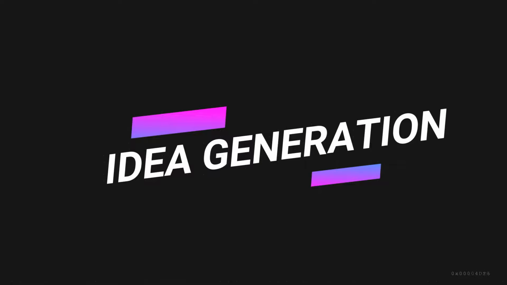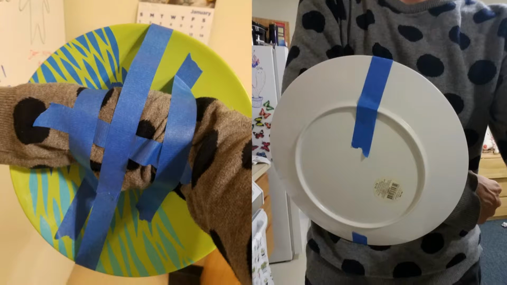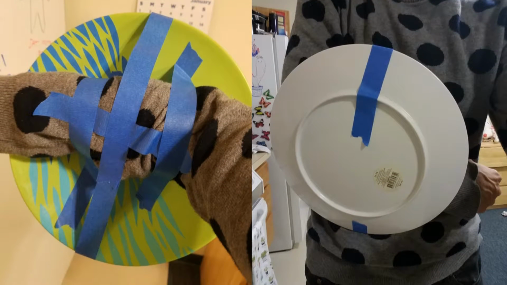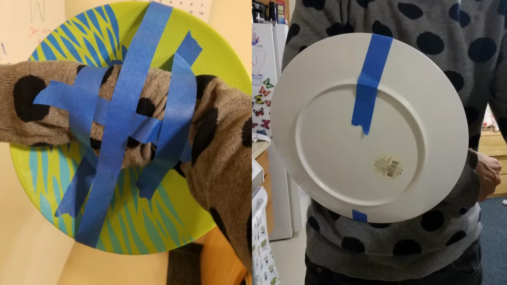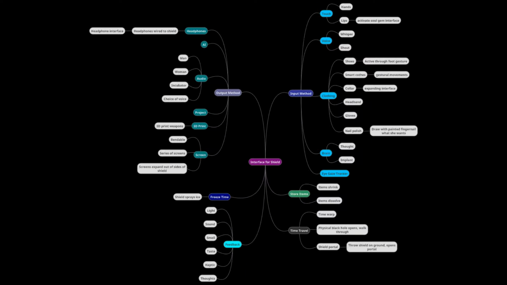These 3 tasks fueled the ideation of possible device interfaces for the shield. I used multiple brainstorming methods, including role storming, in which I took on the role of Homura and interacted with a makeshift prototype of the device in order to ideate scenarios. I also created a mind map, an individual brainstorming technique used to connect relating ideas through a diagram. Lastly, I conducted a group brainstorming process to gather different outside perspectives and possibilities.